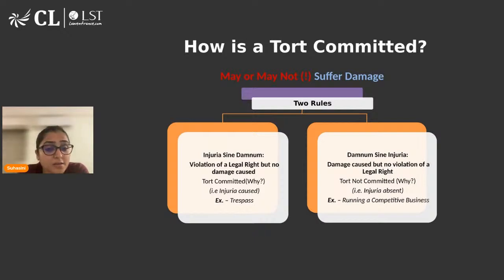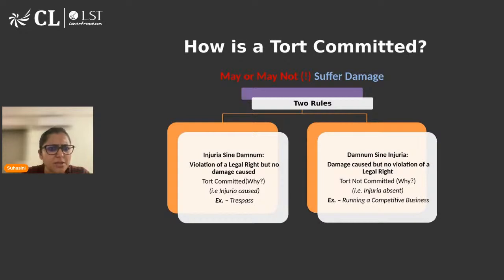Then there are certain specific torts which are important from an examination perspective: negligence, nuisance, vicarious liability, trespass, malicious prosecution, and defamation. I am very sure that you have solved questions on all these topics in your mocks and past year papers. Also, before we discuss the specific offenses, there are certain exceptions applicable under law of tort. If anybody's actions fall within these exceptions, then obviously they are not liable to pay damages. For example, in the last class we discussed VNFI, that is volenti non fit injuria, which is one exception.